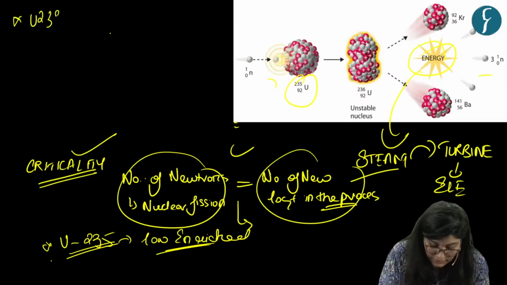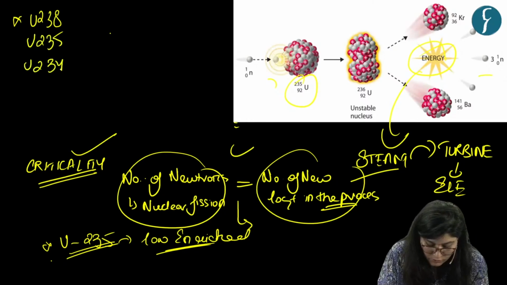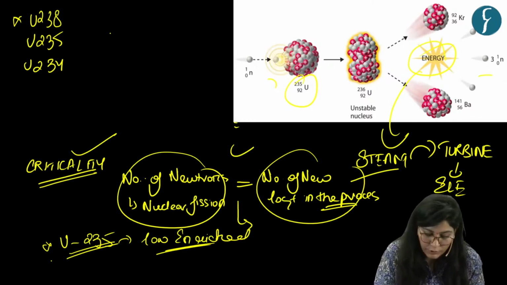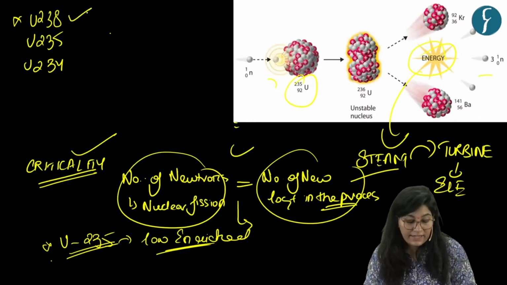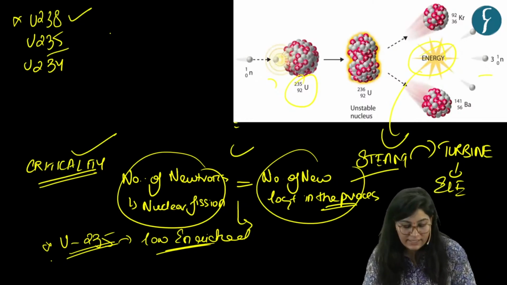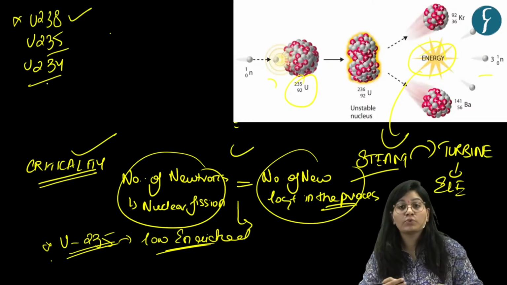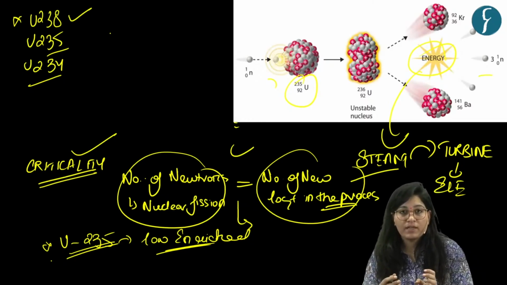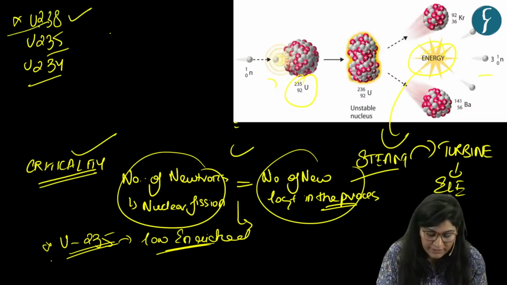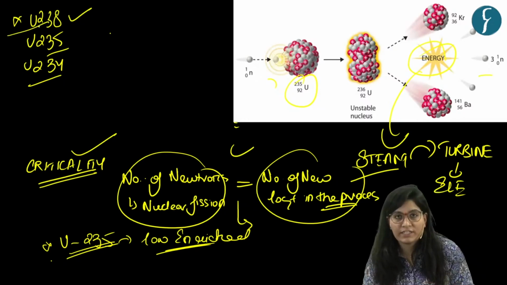Uranium 238, uranium 235, and uranium 234. So, majorly 99% is uranium 238. Then we have uranium 235, that is 0.7 percent. Then we have uranium 234, that is 0.5. So you can make it that the highest proportion is of uranium 238, then uranium 235.